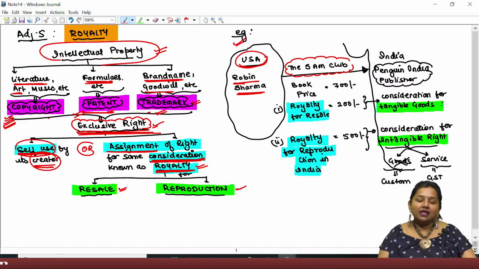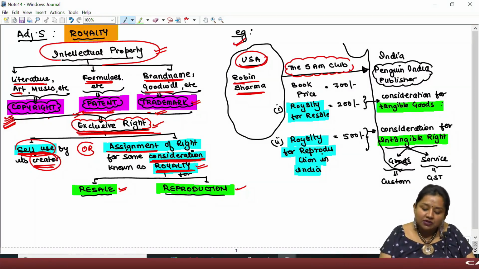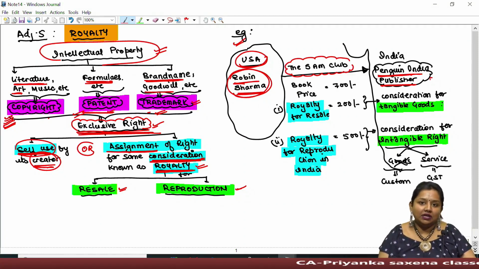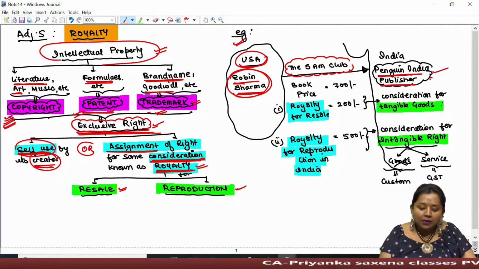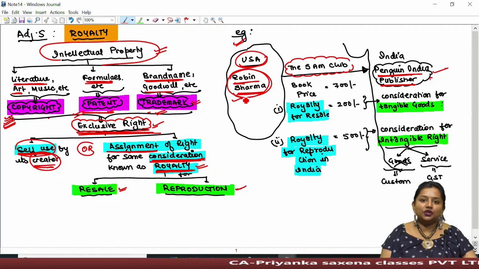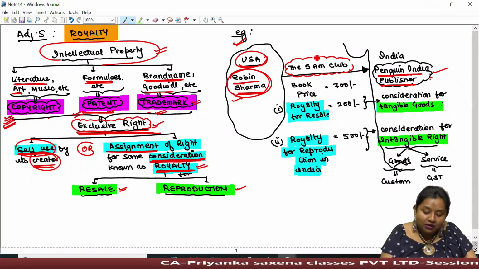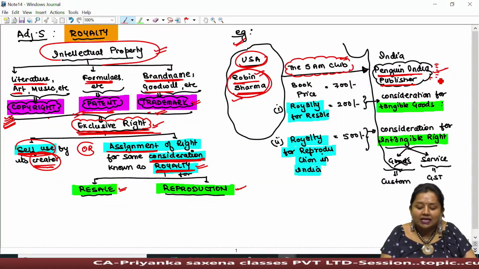In India, there is a publication house, Penguin India, who wants Robin Sharma to give it the exclusive right of reselling his books in the Indian continent. Now, Penguin India requests Mr. Robin Sharma that your book needs to be sold by me only in India.